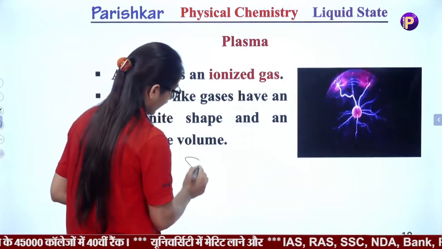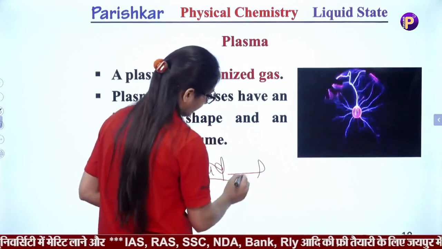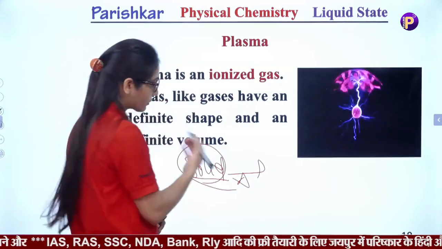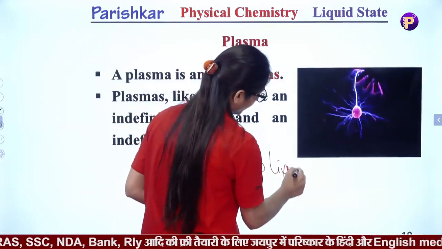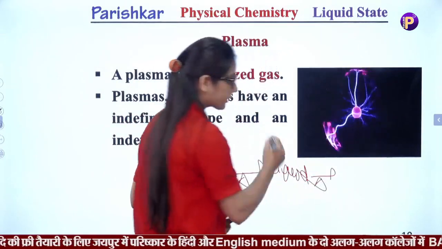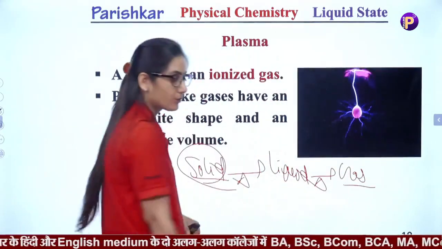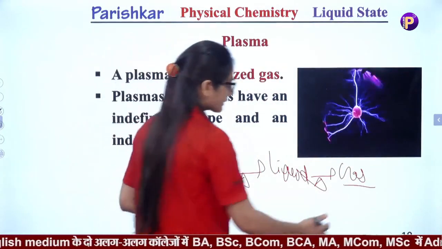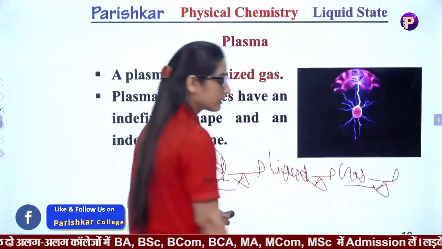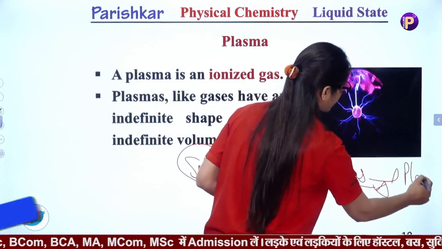If initially we have a solid, and we provide heat to this solid, then this solid will convert into liquid. Okay, and again if you further provide heat to this liquid, then it will convert into gas or vapor state. Further, if you provide heat to the system or gases, then it will convert into plasma.